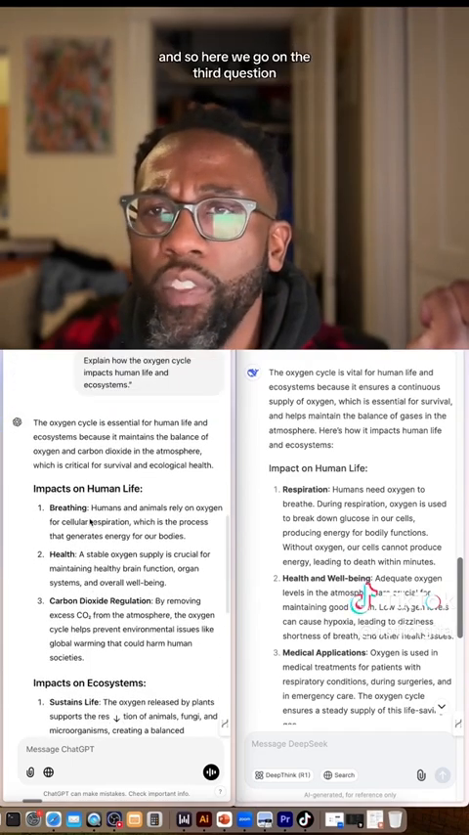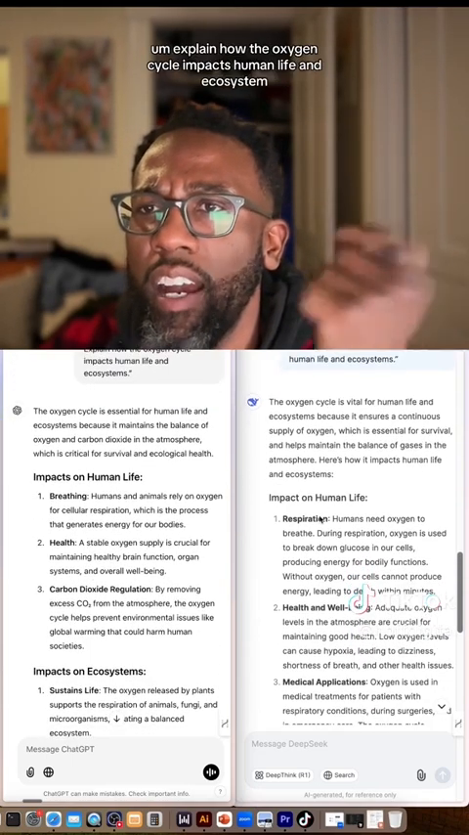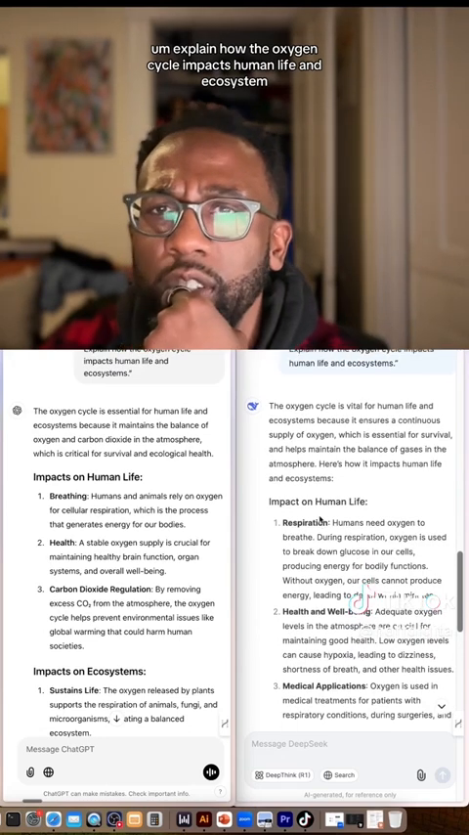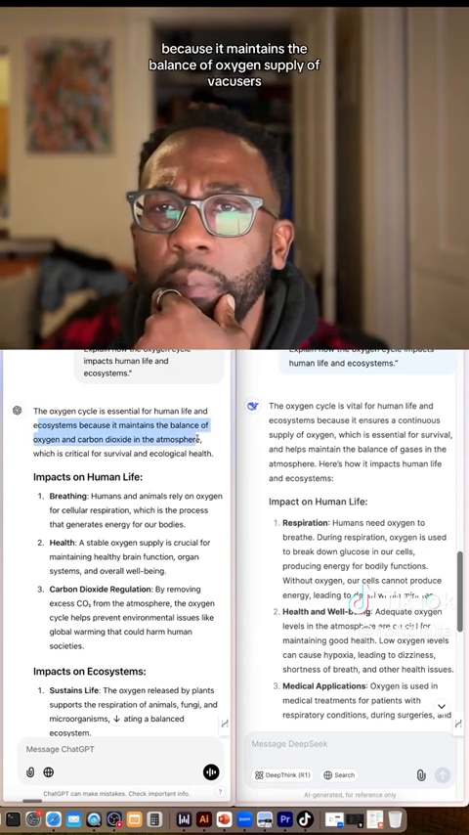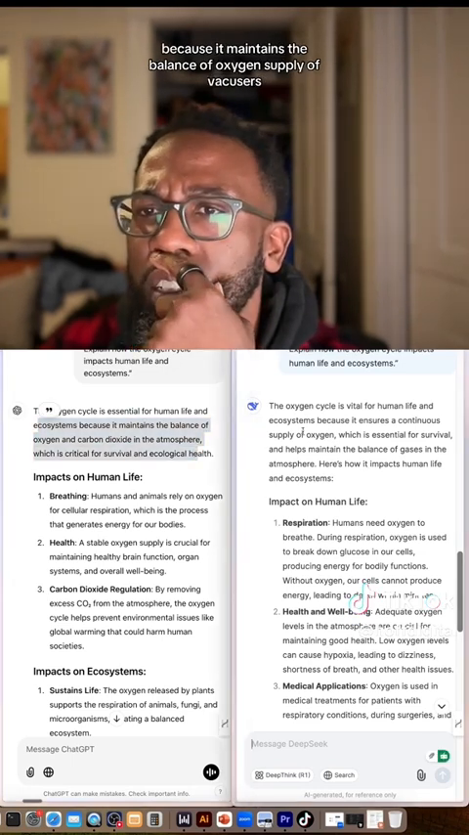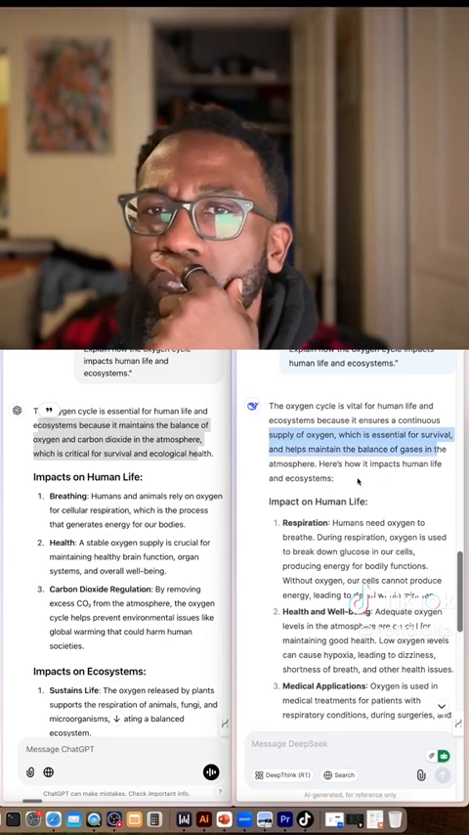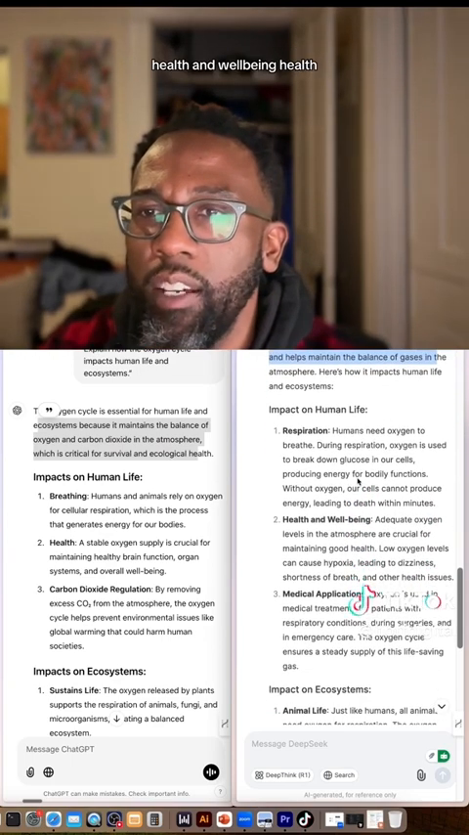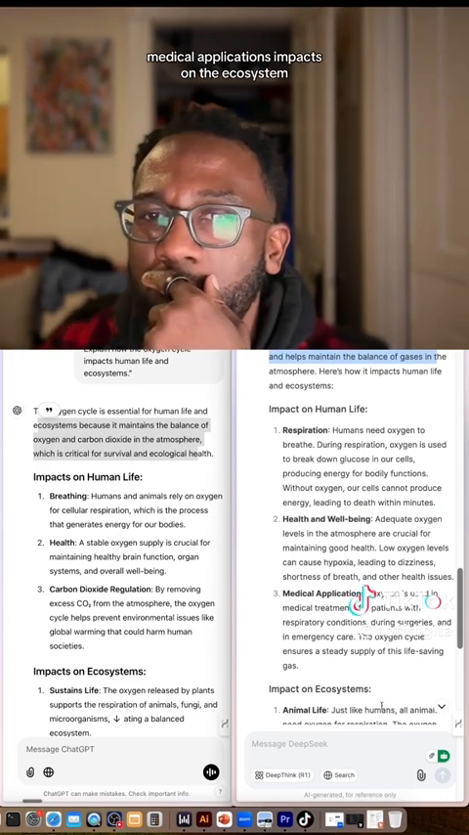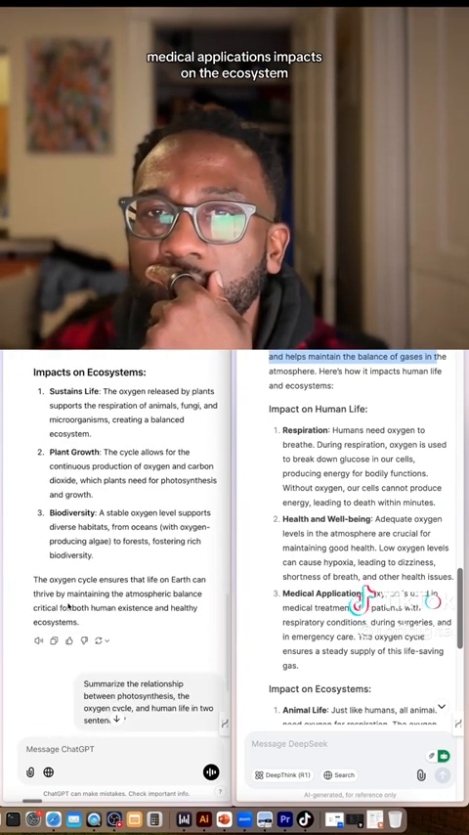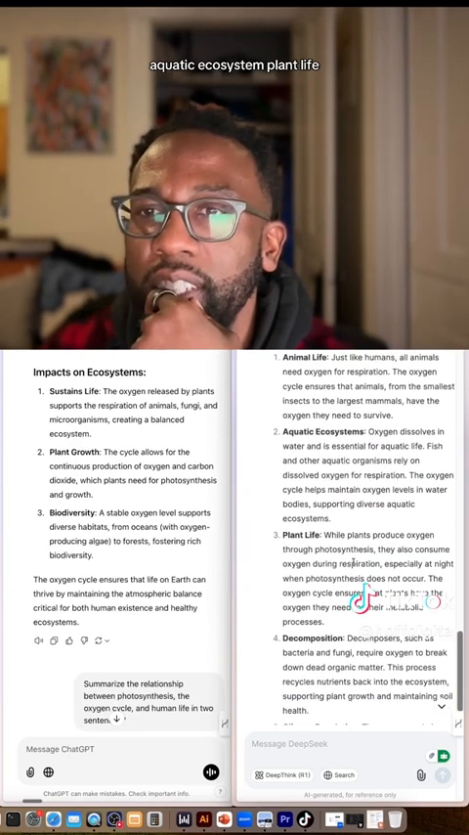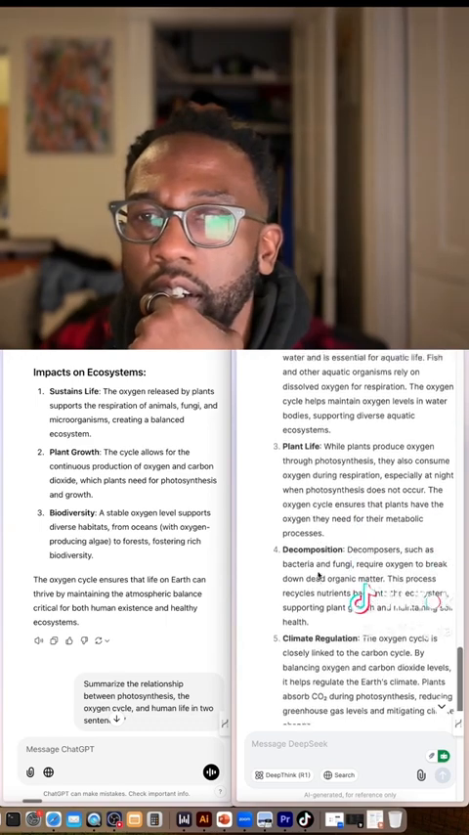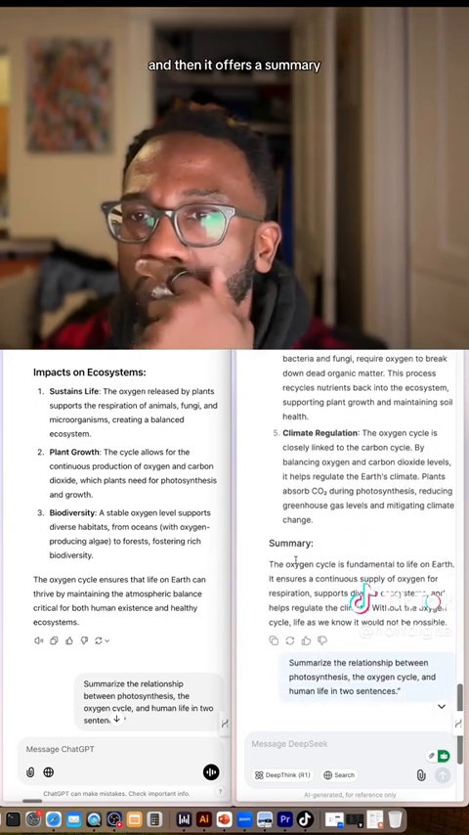And so here we go on the third question. Explain how the oxygen cycle impacts human life and ecosystem. The oxygen cycle is essential for human life and ecosystem because it maintains the balance of oxygen. It ensures a continuous supply of oxygen, which is essential for survival. Impacts on human respiration, health and well-being, medical applications, impacts on the ecosystem, animal life, aquatic ecosystem, plant life, decomposition, climate regulation, and then it offers a summary.